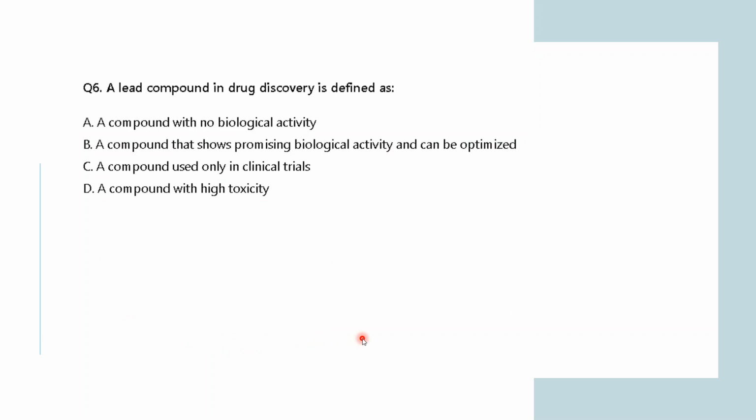Next question is: what is a lead compound in drug discovery? A lead compound in drug discovery is defined as a compound with no biological activity, a compound that shows promising biological activity and can be optimized, a compound used only in clinical trials, or a compound with high toxicity. So, what do you think is a lead compound?